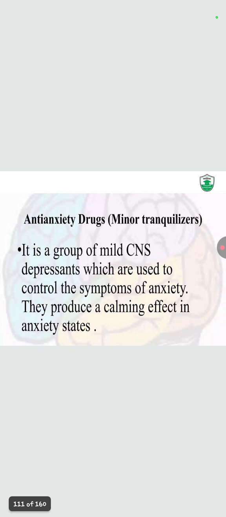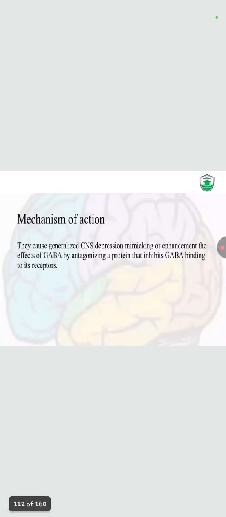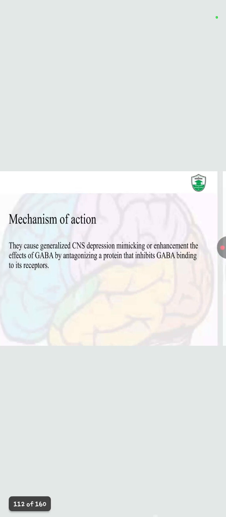Anti-anxiety drugs, that is, minor tranquilizers. It is a group of mild CNS depressants which are used to control the symptoms of anxiety. They produce a calming effect in an anxiety state. Mechanism of action: they cause generalized CNS depression, mimicking or enhancing the effect of GABA by antagonizing the protein that inhibits GABA binding to its receptors.